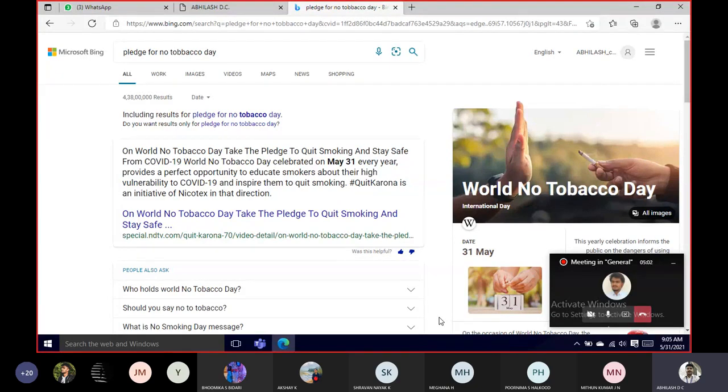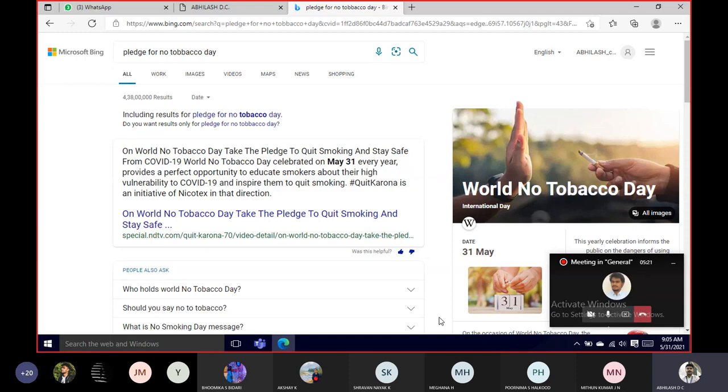World No Tobacco Day is celebrated on March 31 every year. It provides a perfect opportunity to educate smokers, if anybody is there in this team, I hope there is no one, about their high risk and vulnerability towards the pandemic situation, right?